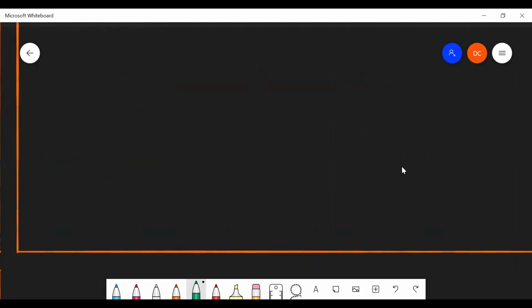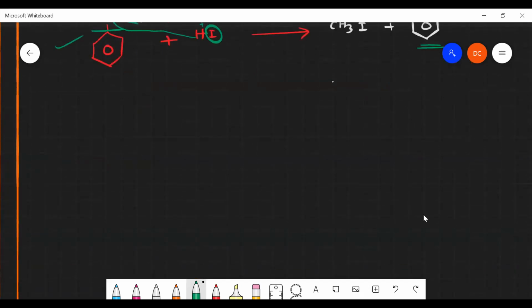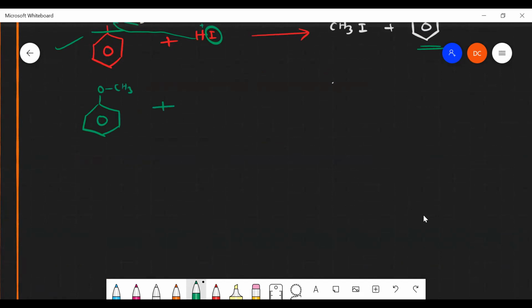So as we know, here there will be a chance of a partial double bond characteristic. Am I right? Say, for example, if I take anisole, with OCH3 here, in the presence of acid, H plus and HI. Here I have a lone pair, and this lone pair will attack the hydrogen, H plus. Then it can give a product like this.